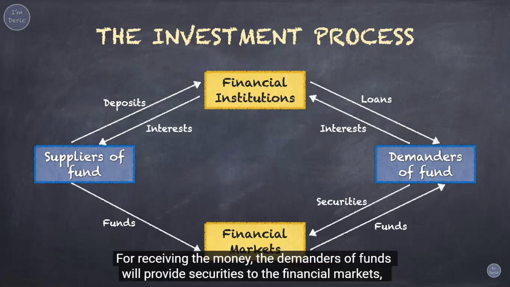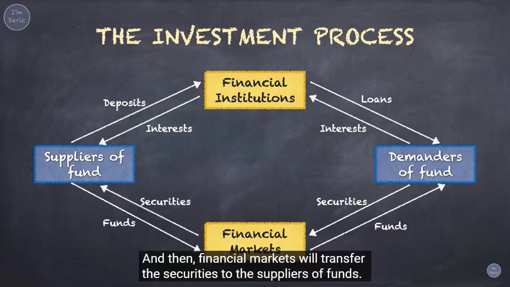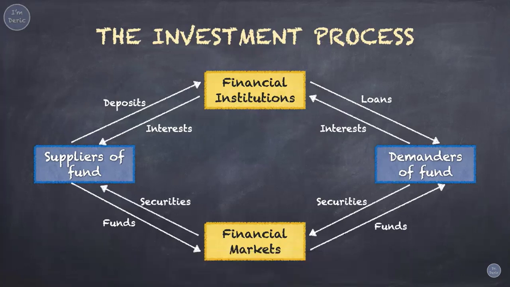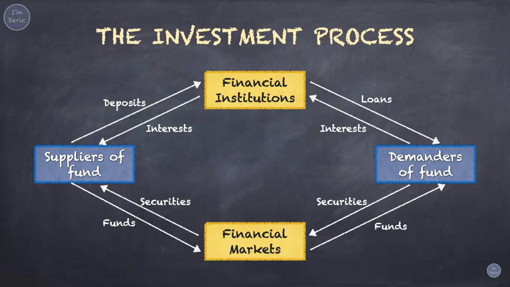For receiving the money, the demanders of funds will provide securities to the financial markets. Securities mean the certificate of shares or bonds. And then, financial markets will transfer the securities to the suppliers of funds. That's how we buy shares and bonds in the financial markets.